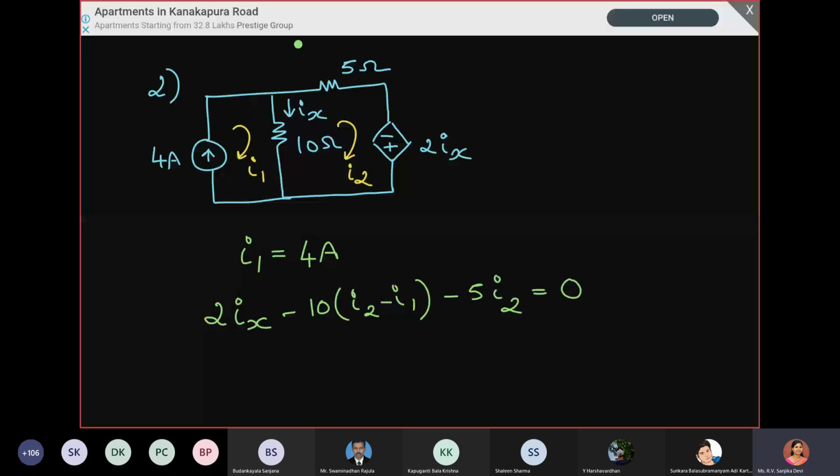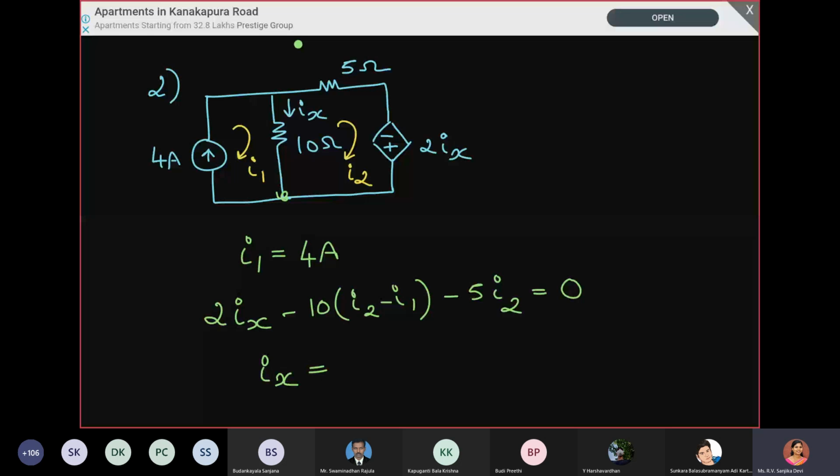It is flowing downwards. And if you see I1 and I2, I1 is flowing down and I2 is flowing up. So Ix is I1 minus I2. You can also write KCL at this node, or on the bottommost node. You will get the same thing.